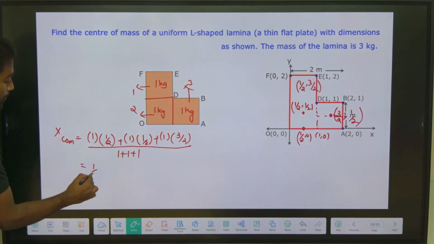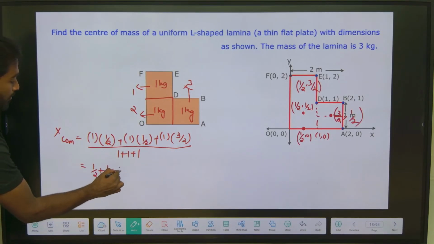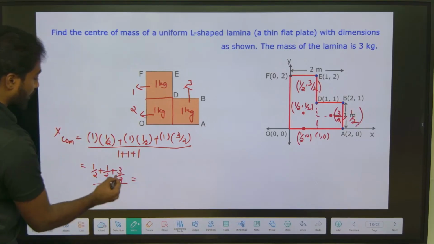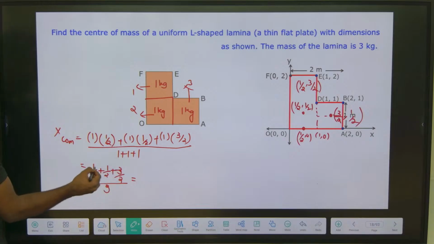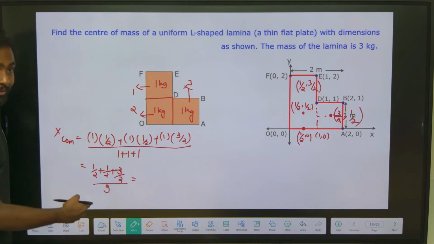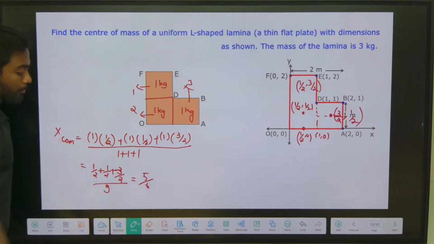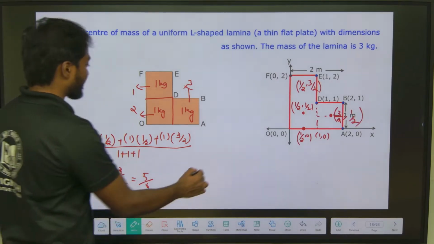So this is 1 by 2 plus 1 by 2 plus 3 by 2 divided by 3, which is 5 by 2 divided by 3. So it is 5 by 6. Okay, we got X center of mass.